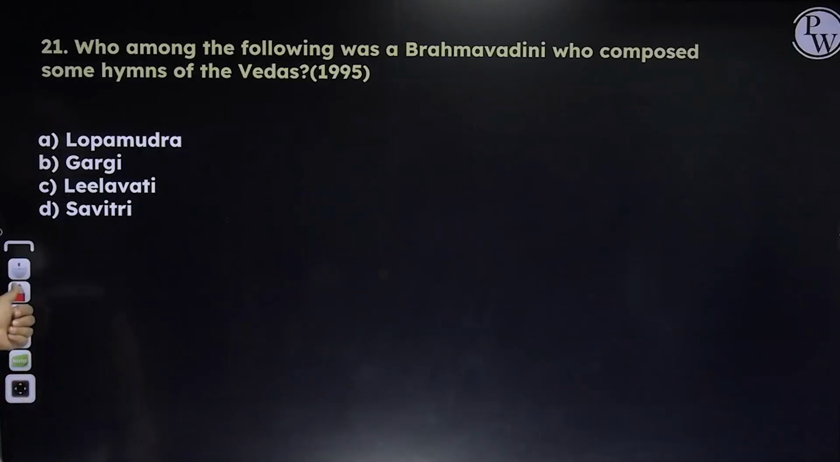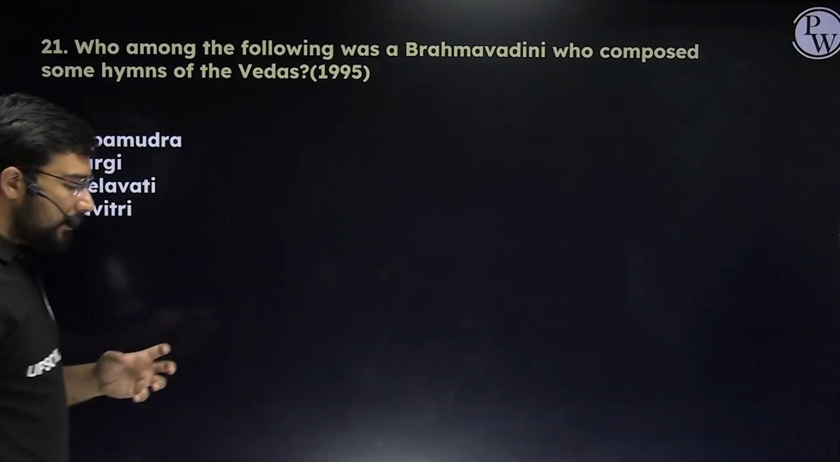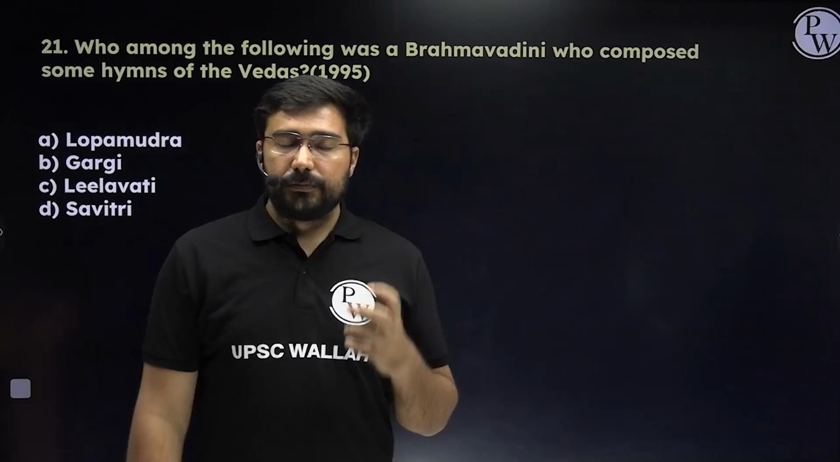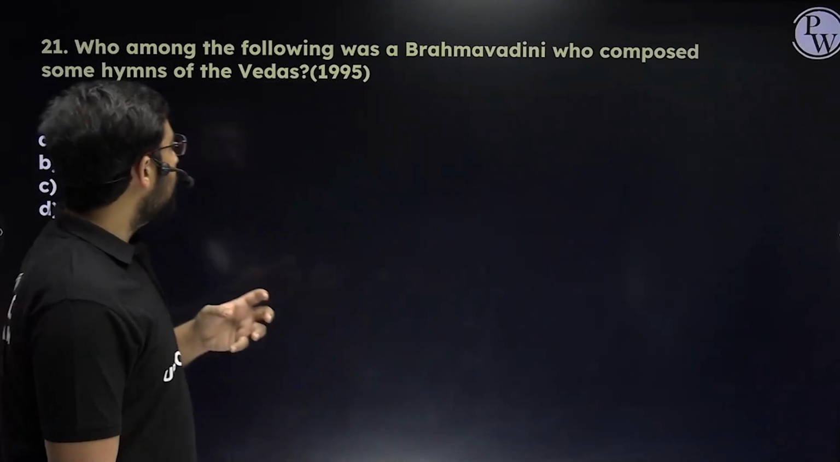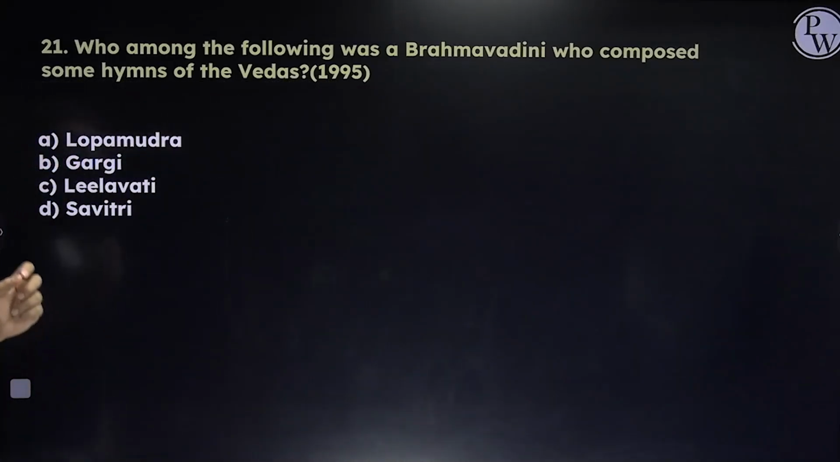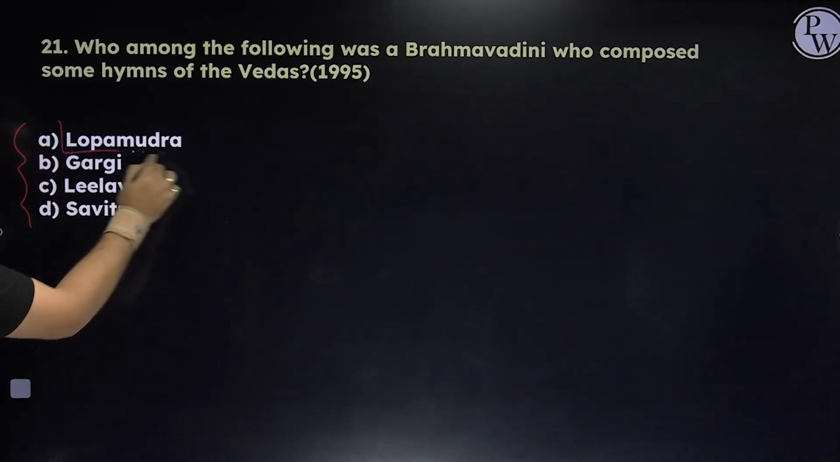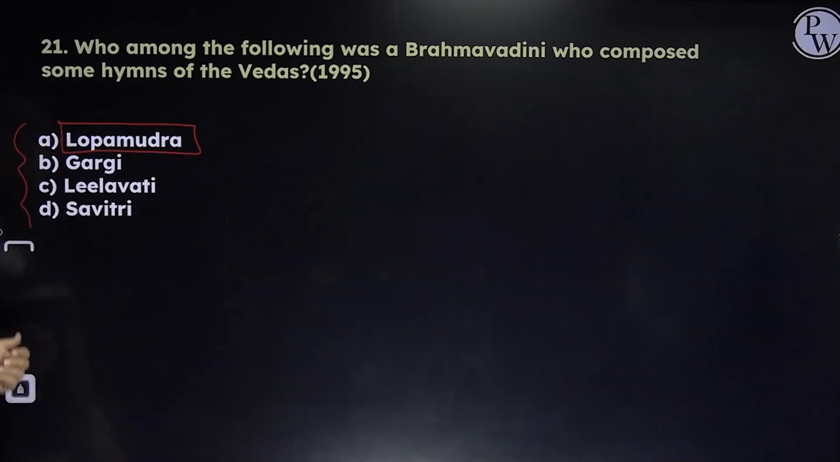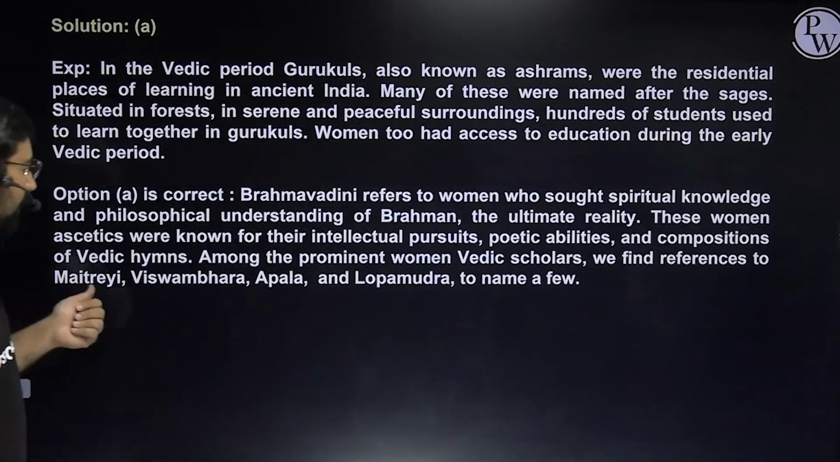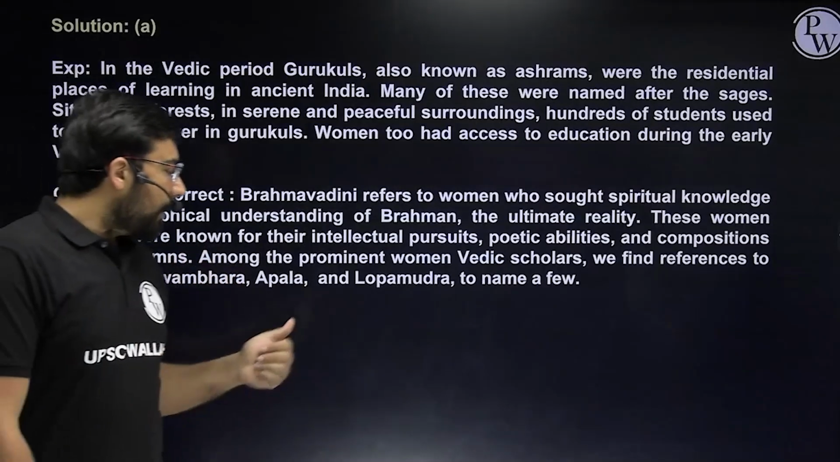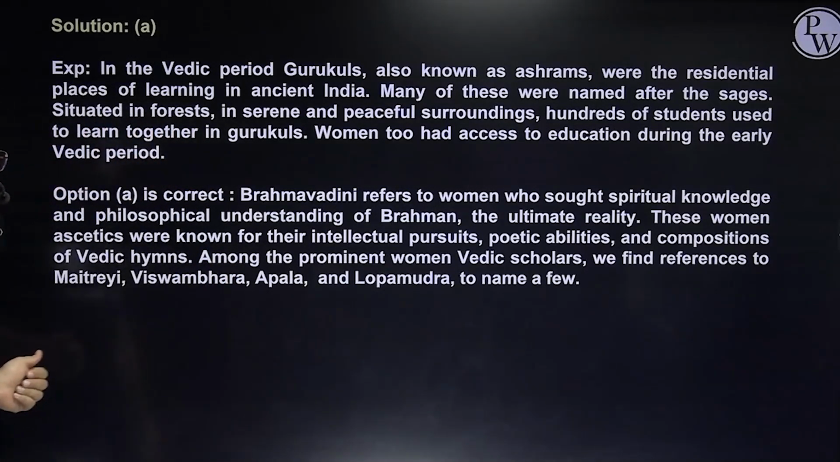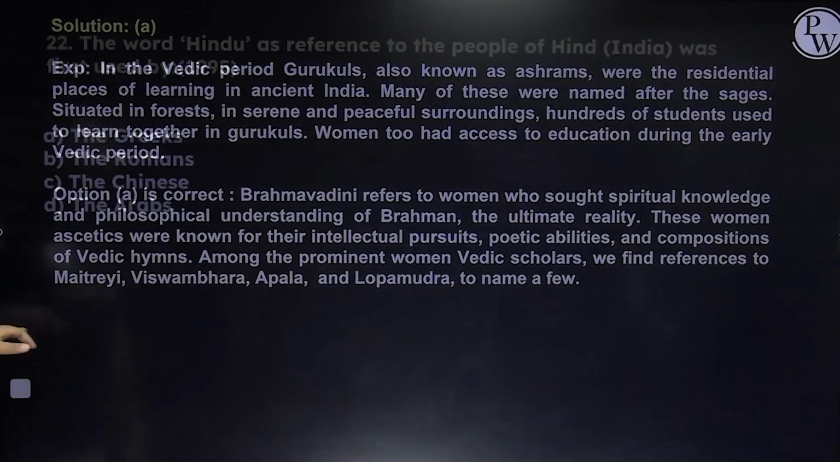Next, in this case we have to identify the woman who was responsible for contributing to some of the compositions in the Vedas. Who among the following was a Brahmavadini who composed some hymns of the Vedas? So if we see here, Lopamudra, Gargi, Lilavati and Savitri. Here the answer is Lopamudra. So many women contributed to these Vedic hymns, okay? And in that you can remember Maitreyi, Vishwambhar, Apala as well as Lopamudra. So these were some of the famous scholars of this time.